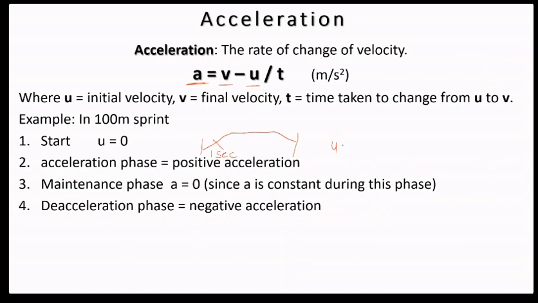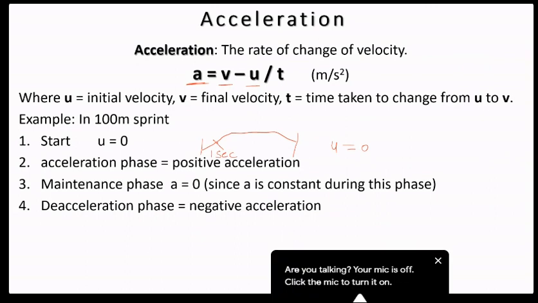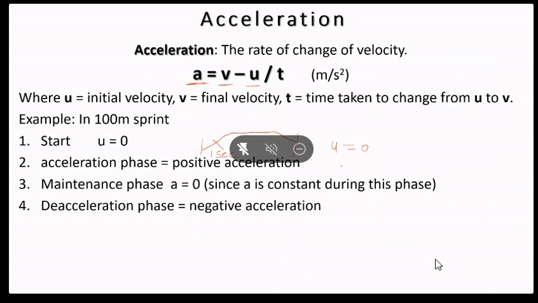U value is 0. Let's say it takes about 8 meter, so V will be how much? V value is 8, U value is 0. So acceleration will be how much?